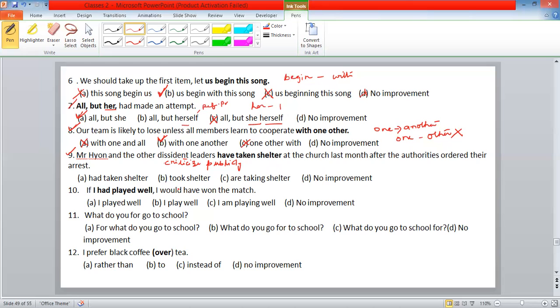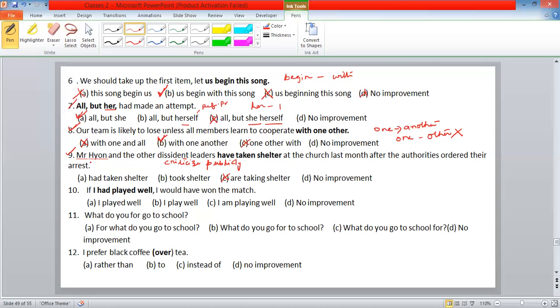Go through the elimination process. First one is no. C is eliminated. Are taking is present form, present continuous cannot be. Is it had taken shelter, past perfect? No. Is it took? Is it right?